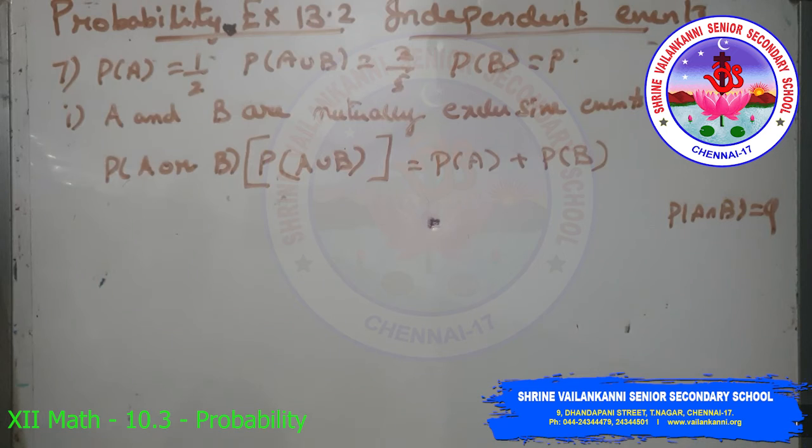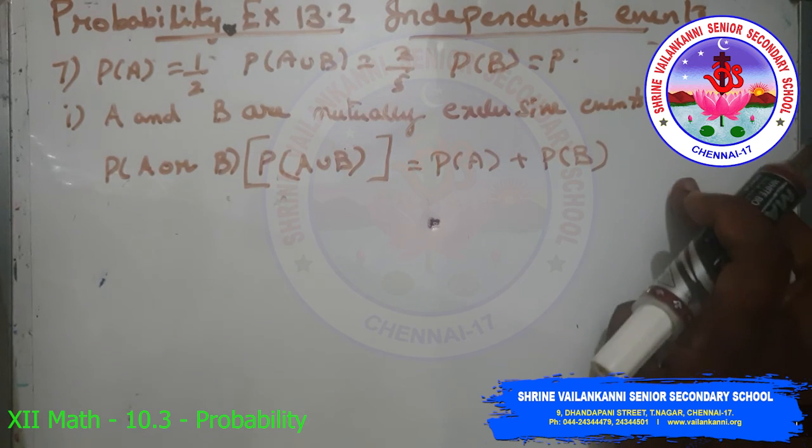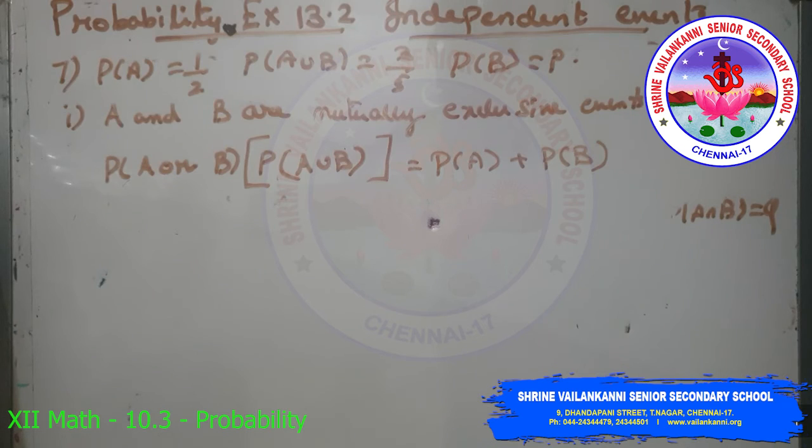Seventh question: given that events A and B are such that P(A) equal to half, P(A union B) equal to 3 by 5 and P(B) equal to p. Find p if they are, first subdivision, mutually exclusive events and, second one, independent events. So first subdivision, mutually exclusive events. Mutually exclusive events means it is a disjoint set, that is A intersection B equal to an empty set. That is, they cannot both occur at the same time. For example, tossing a single coin which can result in either head or tail.